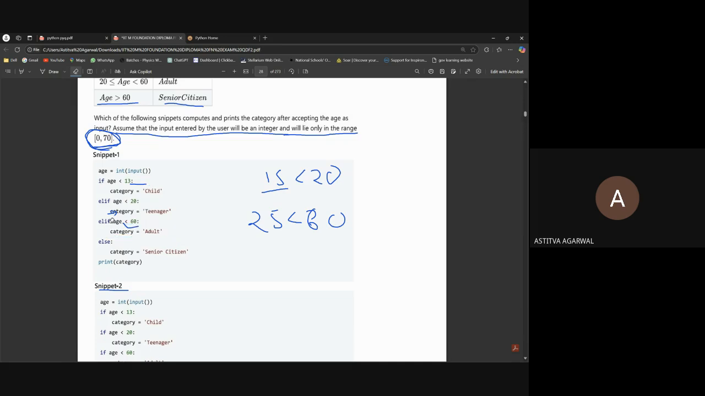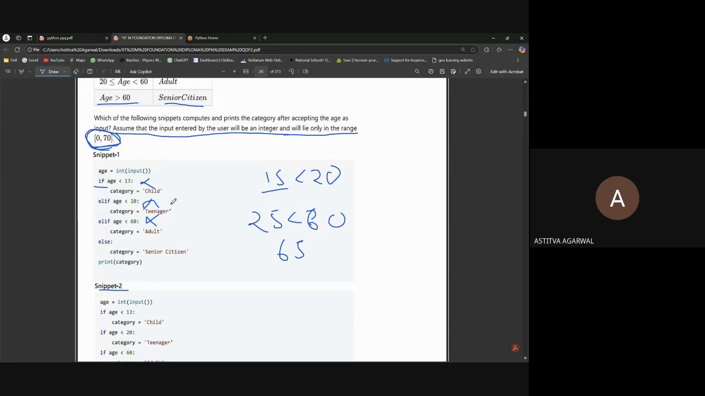Let's assume my input number is like 65. Then this will be false, this will be false, this will be false. But if all the if and elif conditions are false, then else will execute. Else will only execute if all the conditions, elif and if, are false. We can use if multiple times, elif multiple times, but else only one time in a single go.